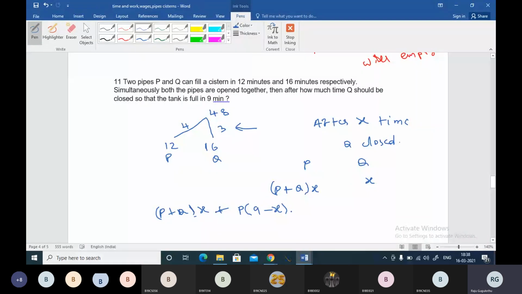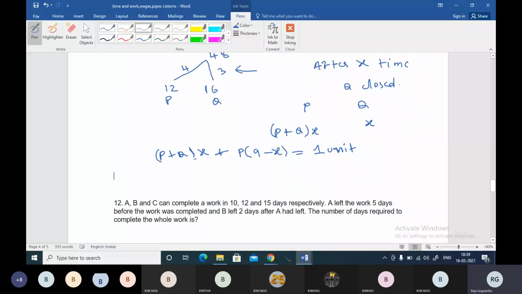Why? Because the total has to be filled in 9 minutes, boss. That must be equal to 1 unit of work.